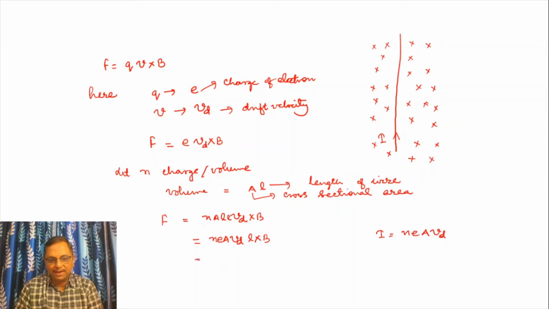So we apply here. In place of n E A Vd we can write I, where I stands for current. So I L into B. Now the force acting on current carrying conductor placed in magnetic field is I L cross B.